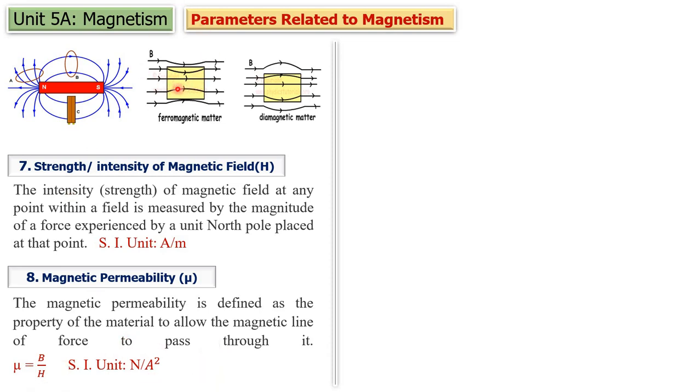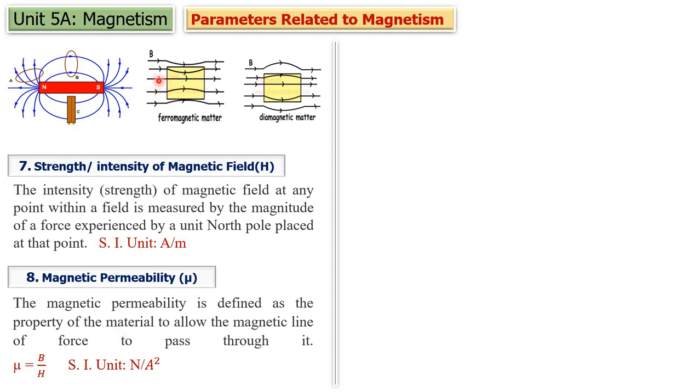The flux lines which are passing through this material depend on the property of the material, but it also depends upon the strength of magnetic field. If this strength is greater, then more number of lines will pass through it. The possibility of passing more lines is always greater if the intensity of magnetic field is greater, that means if H is greater.